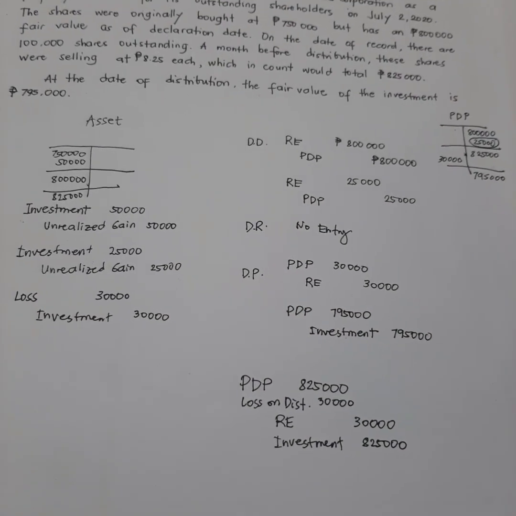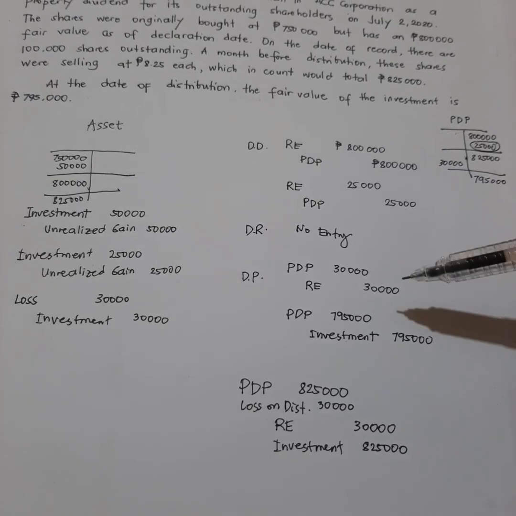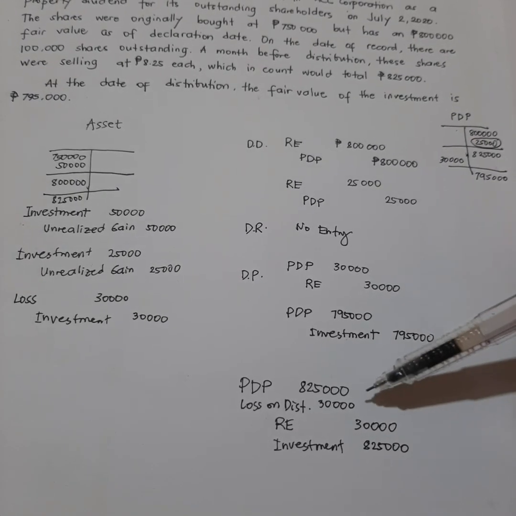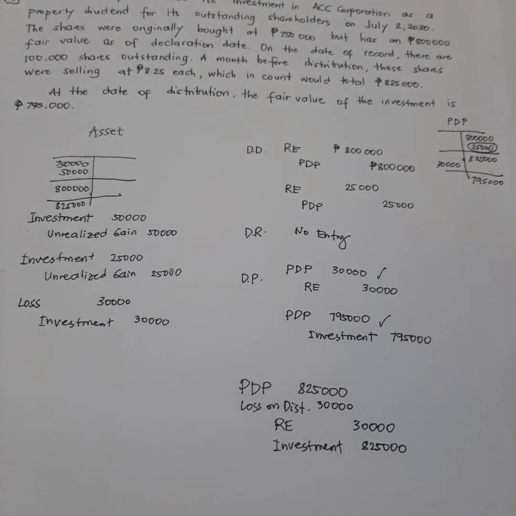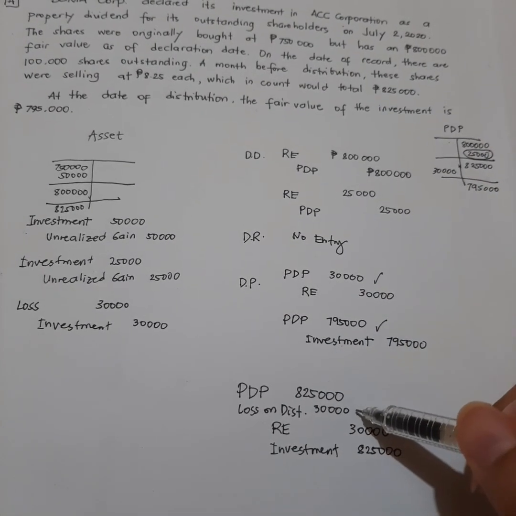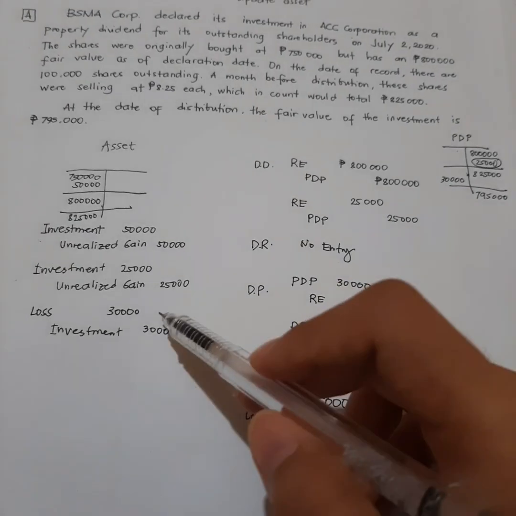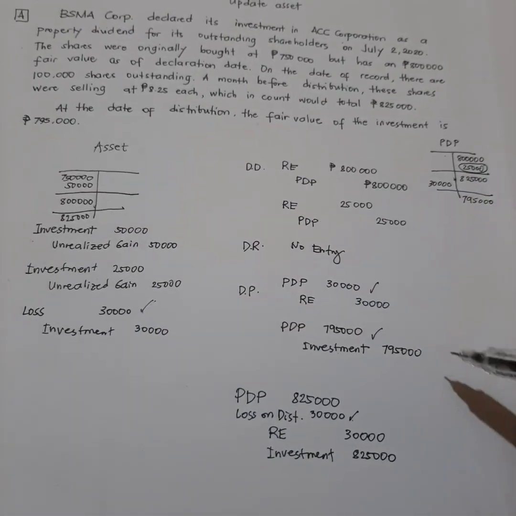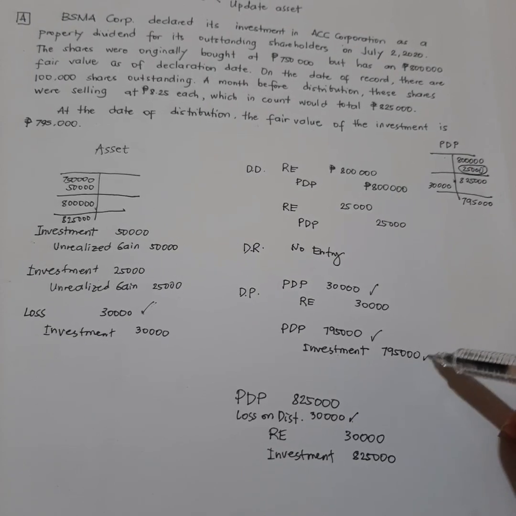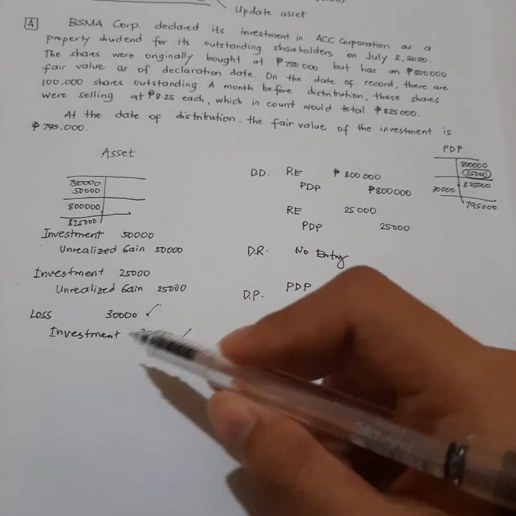Okay. So, kung mapapansin ninyo, no? So, this is 825, which is ito rin yun, yung ginawa natin na 30 and 795. Then, debit loss on distribution, we have 30,000. So, ito rin yun. Okay. Then, we have investment na 795 sa credit and 30,000 sa credit.